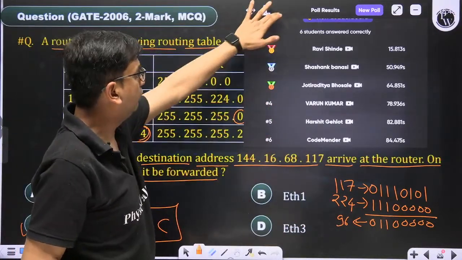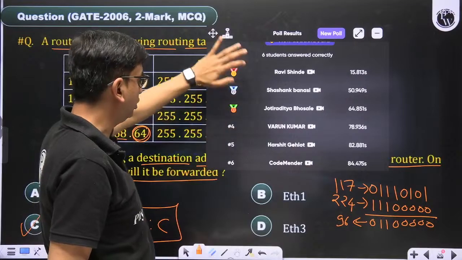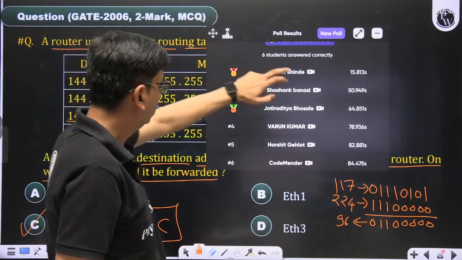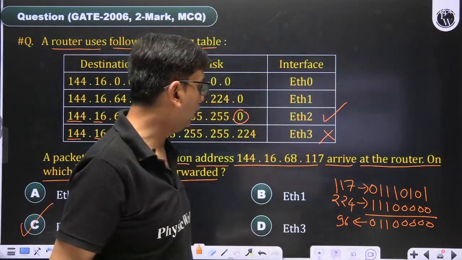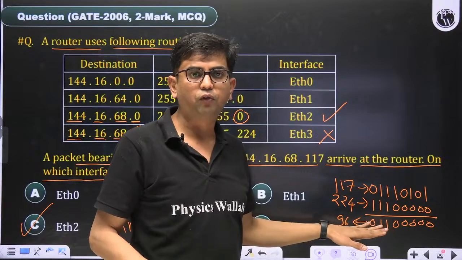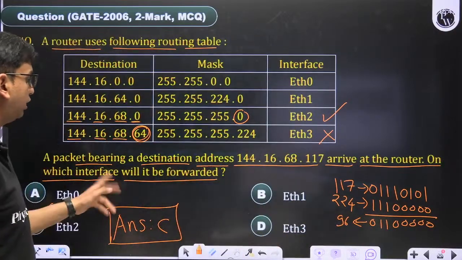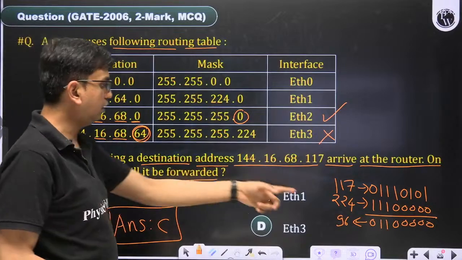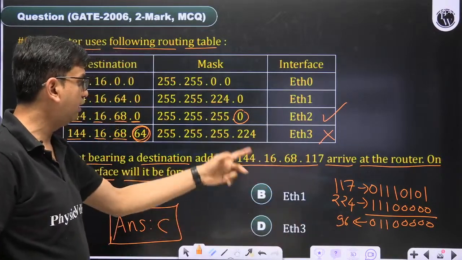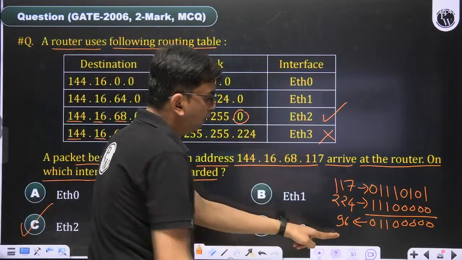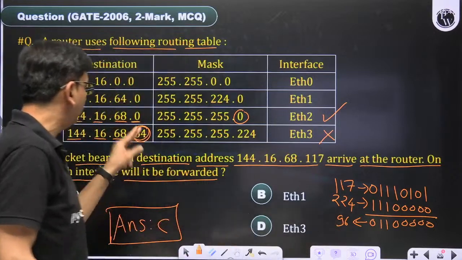6 students have given the correct answer: Ravi, Shashank, Jyotiradit, Varun, Harshit, and Code. So were you able to find out why option D is rejected? Here the number 96 is coming after doing bitwise AND, and here the number 64 is present.